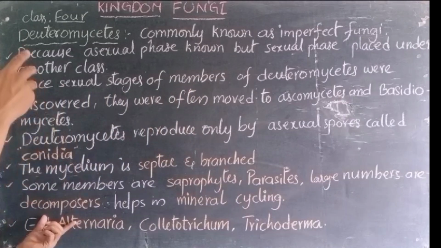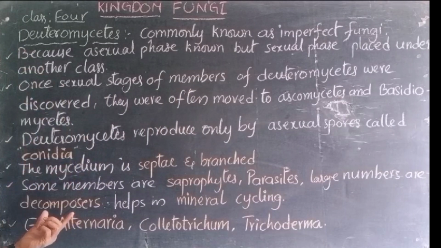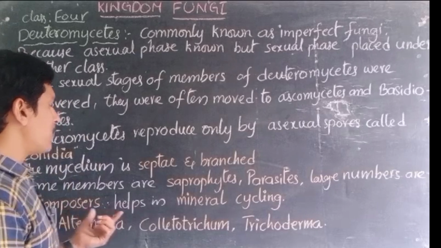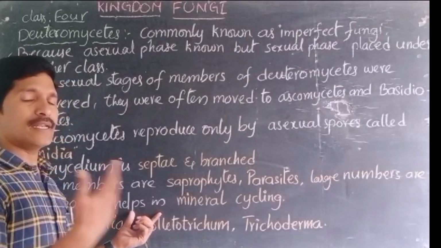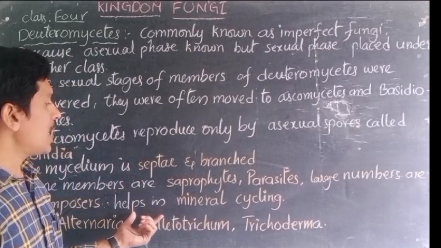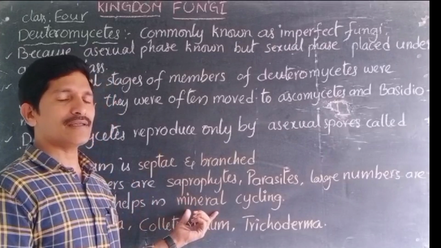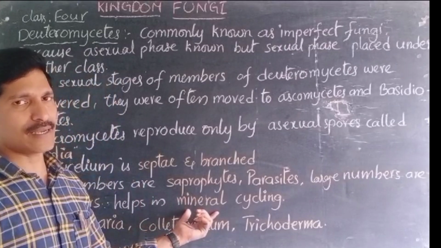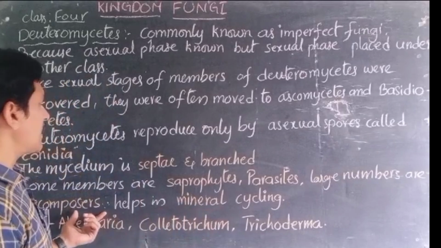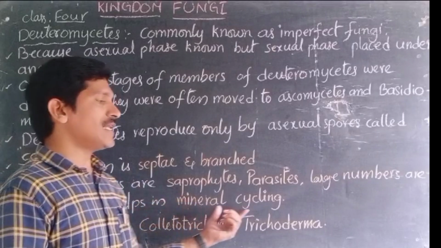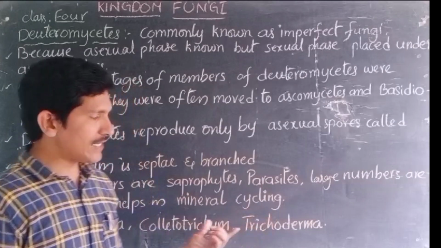In the food chain, we know that the last phase is the decomposers. These decomposers decompose the dead remains of plants and animals, add minerals to the soil, and maintain the mineral content in the soil as well as in the atmosphere. So these indirectly help in mineral cycling, right?